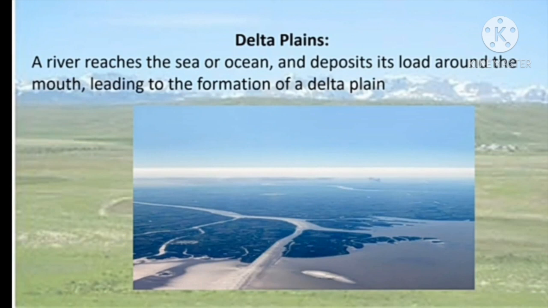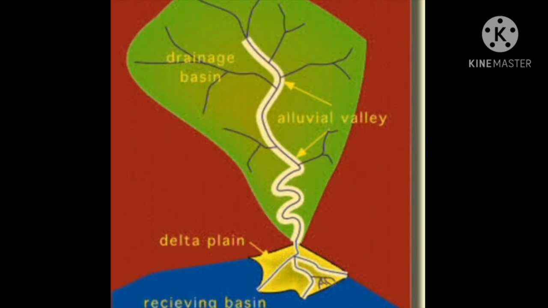Now we have delta plains. A river reaches the sea or ocean and deposits its load around the mouth, leading to the formation of a delta plain. This is the image of a delta plain or a drainage basin in which you can see the small streams in blue lines and a main river in the center to which the streams are joining, and after that the river is flowing into the ocean, and before flowing into the ocean, at its mouth, it is forming a delta by depositing all the sediments that it has brought down along with it while coming down.